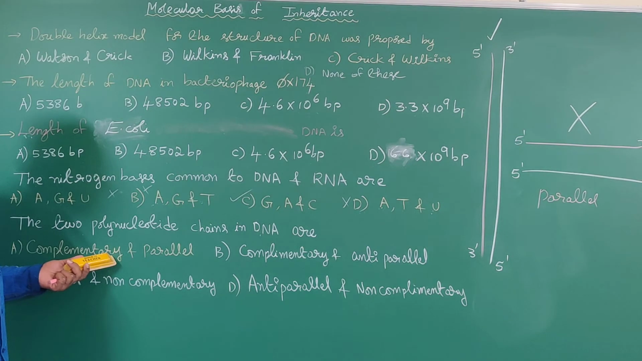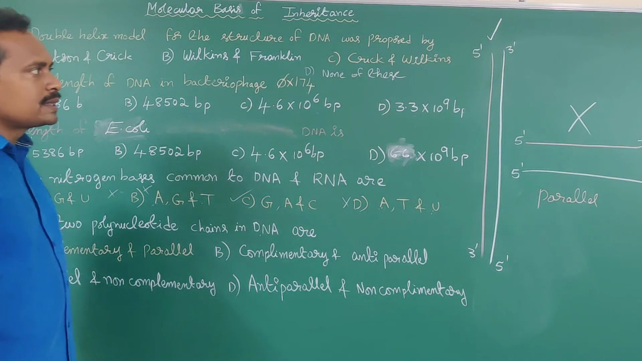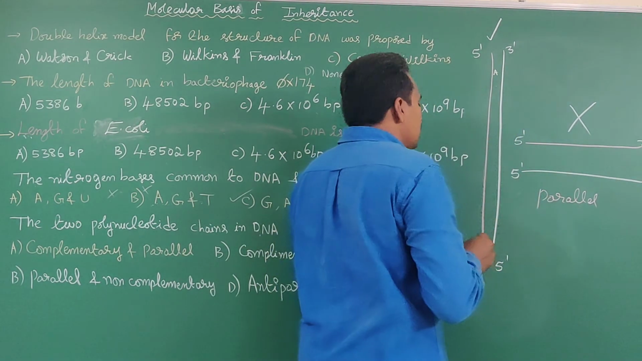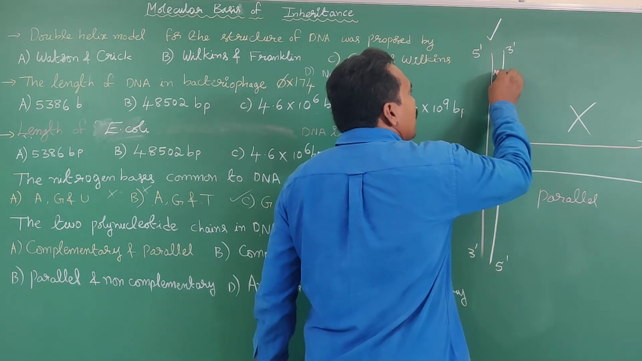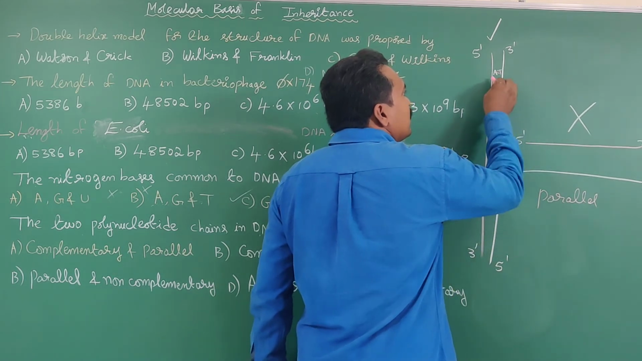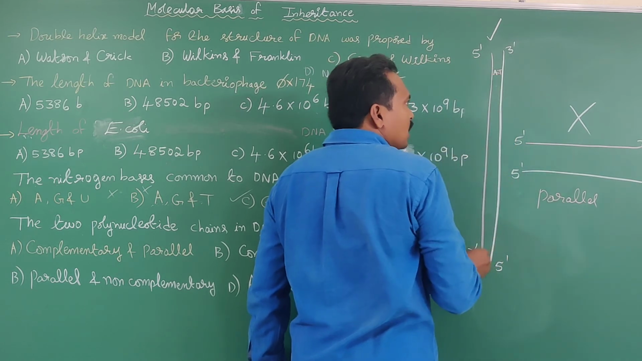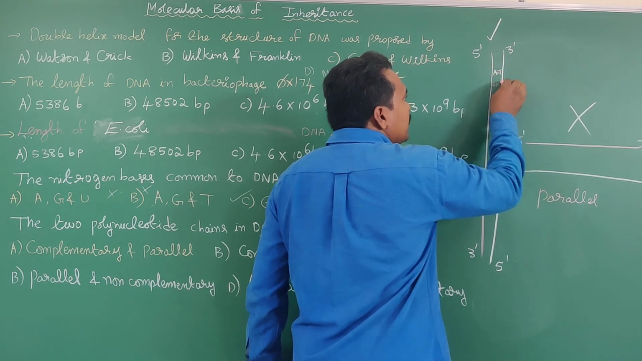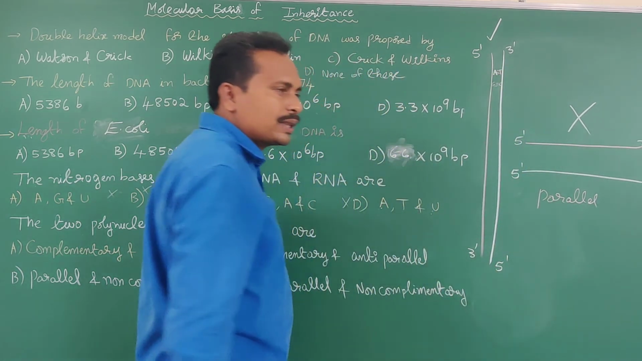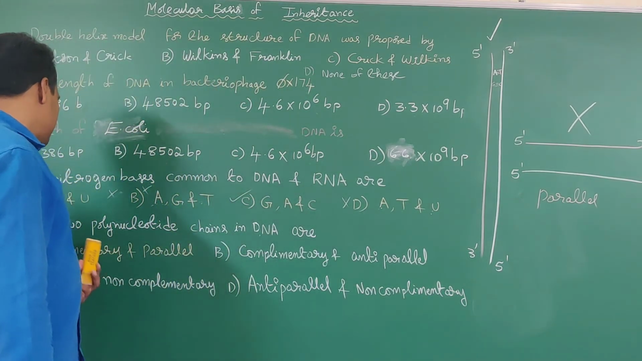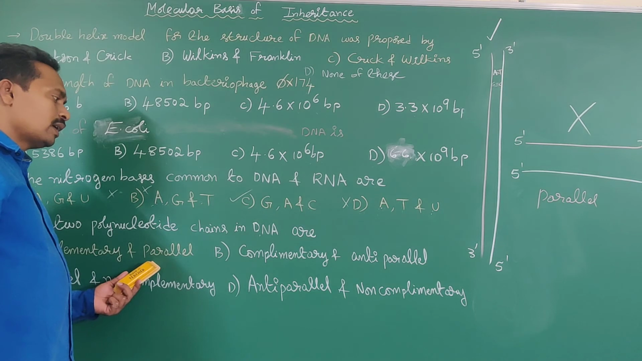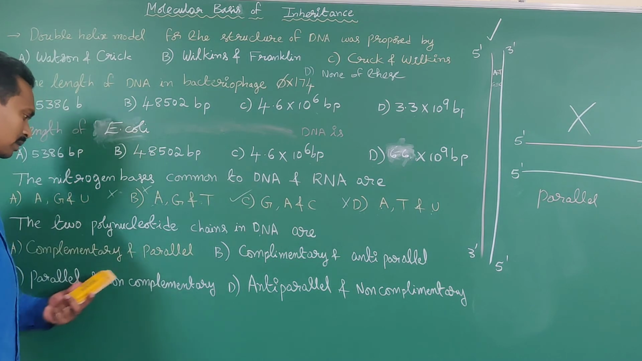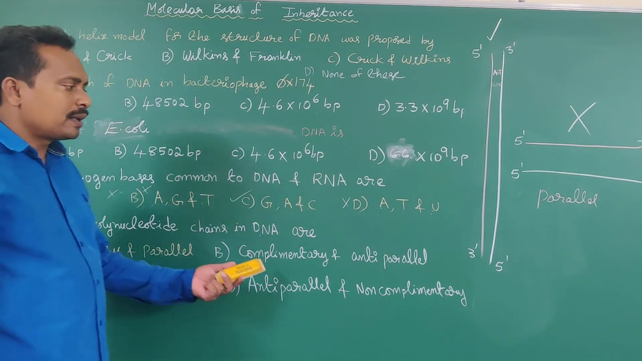Okay. Among the given options, option A is complementary and parallel. Complementary is there in both the strands. Adenine is attached to thymine in a DNA molecule: if one strand consists of adenine, the opposite has thymine. If the 5 prime 3 prime strand consists of guanine, the opposite strand consists of cytosine. So they are complementary with each other. Option A is complementary and parallel. Option B is complementary and anti-parallel. Option C is parallel and non-complementary. Option D is anti-parallel and non-complementary.